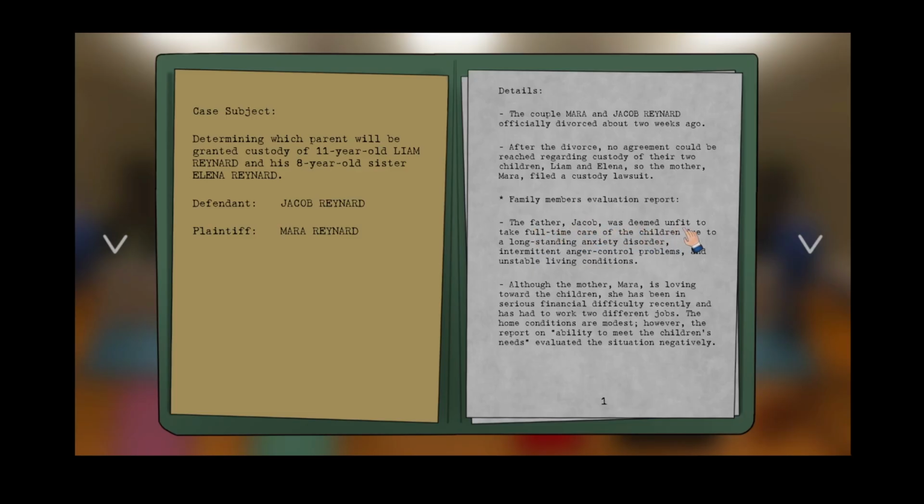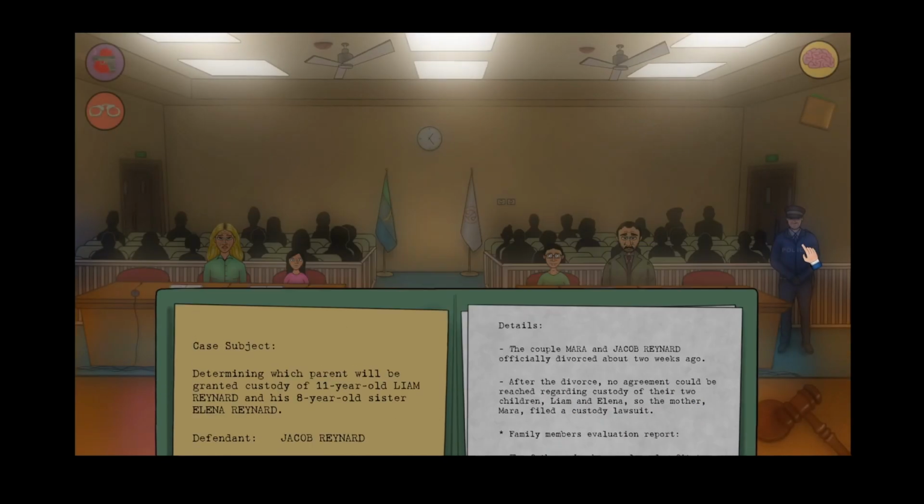The father, Jacob, was deemed unfit to take full-time care of the children due to a long-standing anxiety disorder, intermittent anger control problems, and unstable living conditions. Although the mother, Mara, is loving toward the children, she has been in serious financial difficulty recently and has had to work 2 different jobs. The home conditions are modest, however the report on ability to meet the children's needs evaluated the situation negatively.